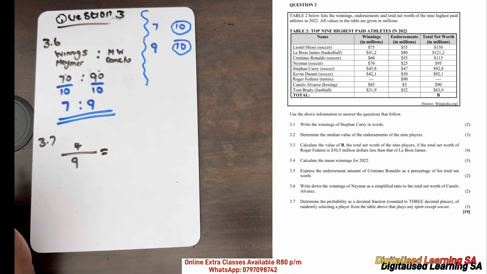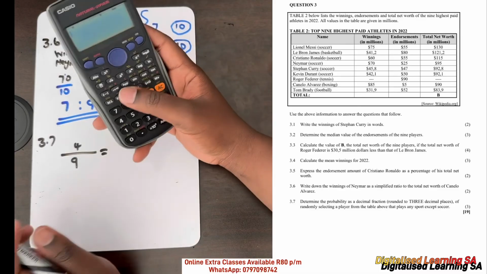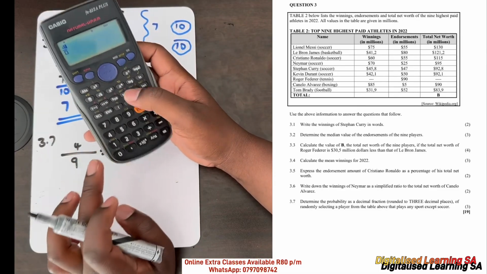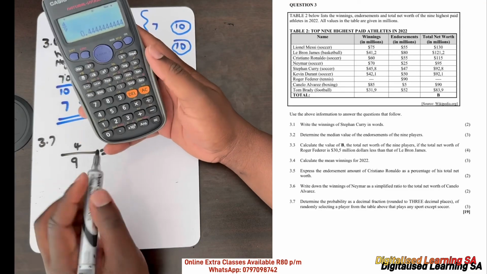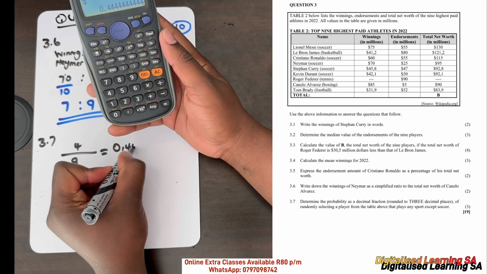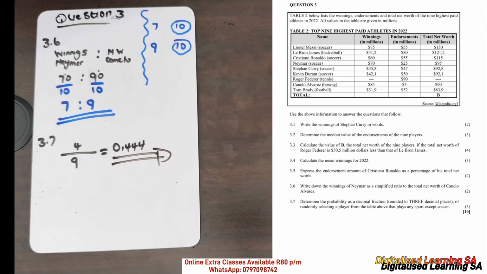We are told to round off our answer to 3 decimal places. So we plug this in on our calculator: 4 divided by 9, and our answer will be 0.444. And that's it. That's the end of question 3.